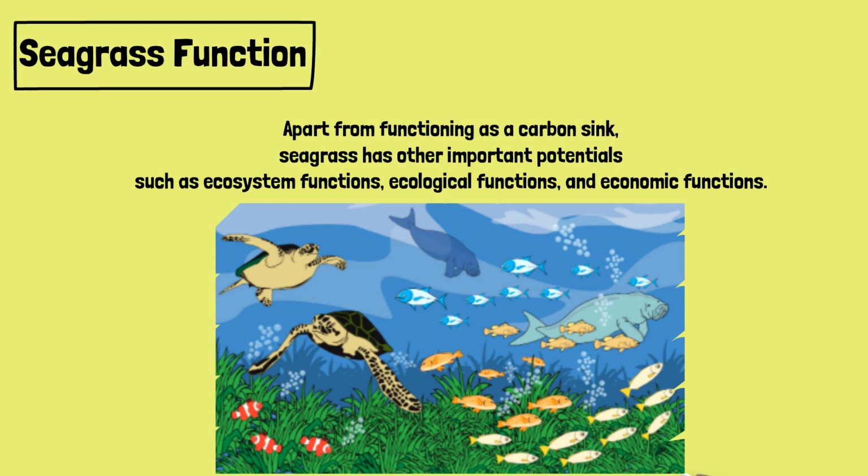The economic function of seagrass is the existence of a protected area for juveniles so that the potential for fish to develop to maturity is greater. This can improve the economy for the sustainable fishery sector. The function of the seagrass ecosystem is a shelter for marine life such as juveniles, a source of oxygen and food for marine life such as dugong, turtle, and fish.